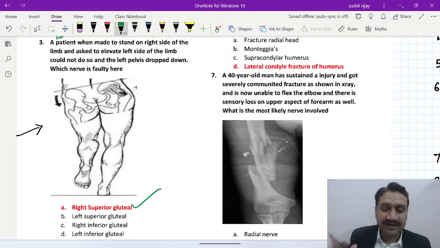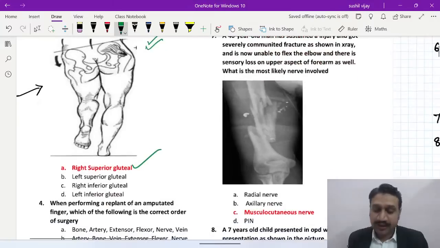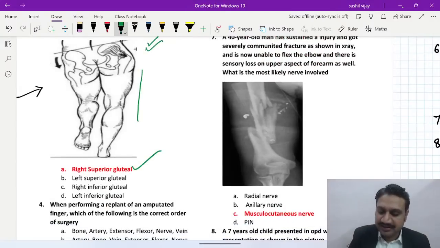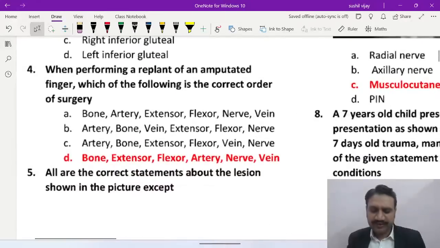The concept should be very, very clear. This is very important. Yes, Vishal is right. Anushka is right. Zubair is right. Meher is right. Ananya, Mavya, yes, absolutely. Shruti, everyone is right. So we are checking for the side on which the patient is standing. These muscles over here must contract. When they contract, the other pelvis can be kept at the same level. Absolutely correct. Perfect.